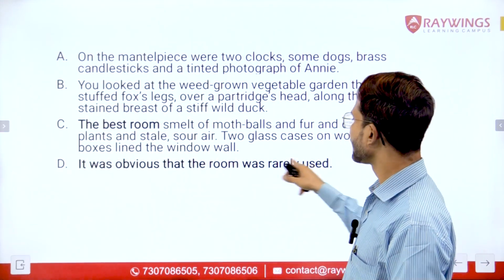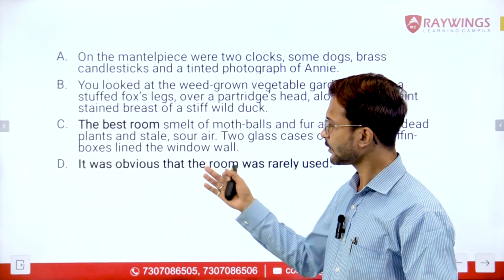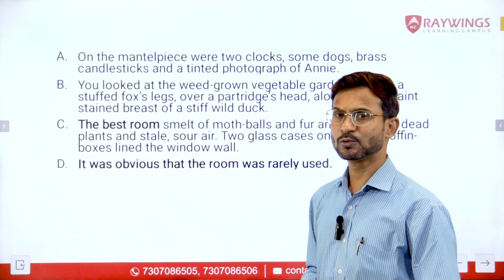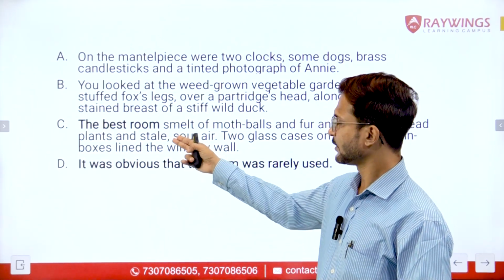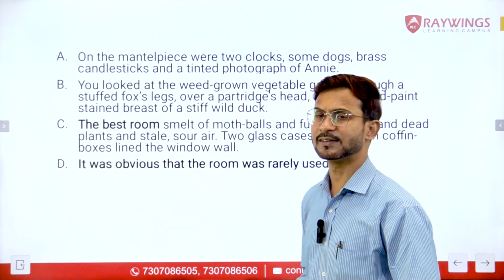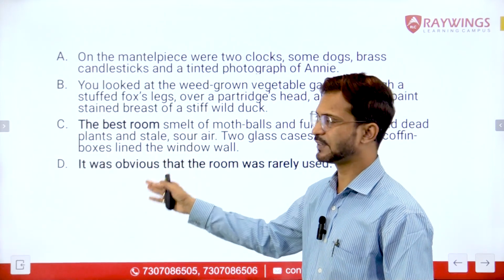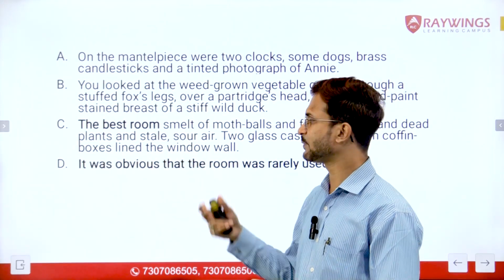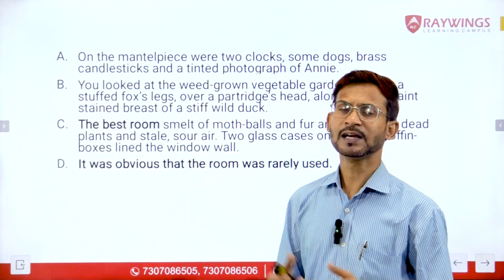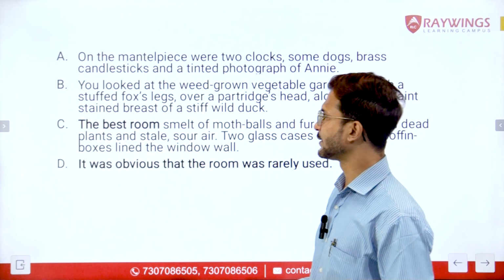So clearly we can identify this can be the closing statement or the concluding statement in the parajumble. So we got the opening statement as this, and the closing statement as this. So all the options having sentence C as the opening statement and sentence D as the closing statement will only have to be considered, and the rest can be ignored, right?